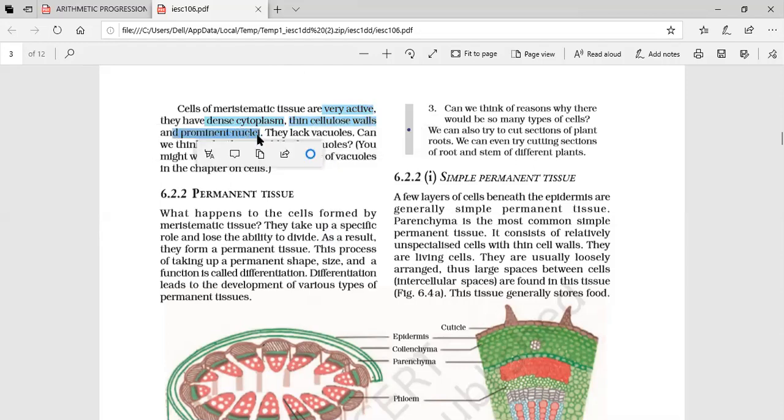Prominent nuclei. This was a question asked for assertion reason last year. They don't have vacuoles. There is no use of vacuoles because these are continuously dividing. Okay, clear?